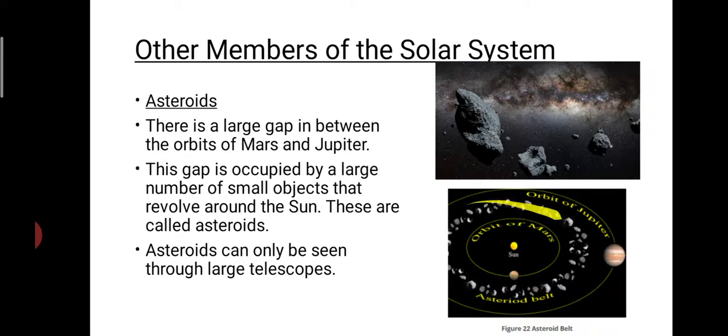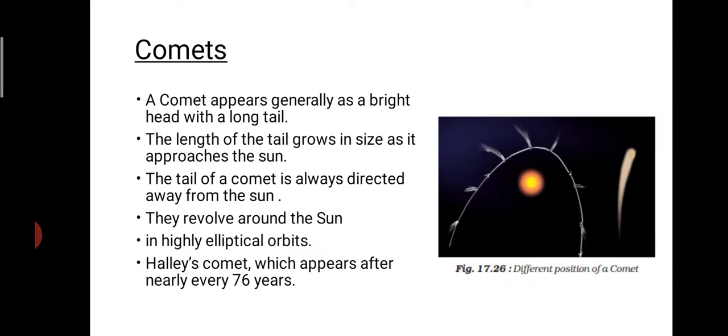You can see numerous asteroids revolving around the sun, and they can be seen only through large telescopes. Then come the comets. These comets generally appear as a bright head with a long tail.